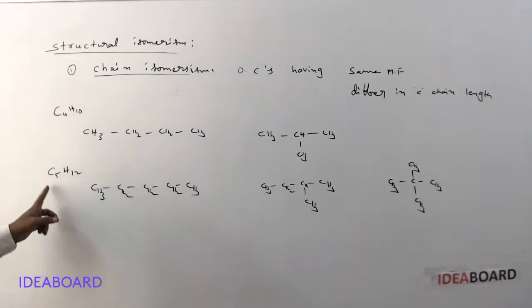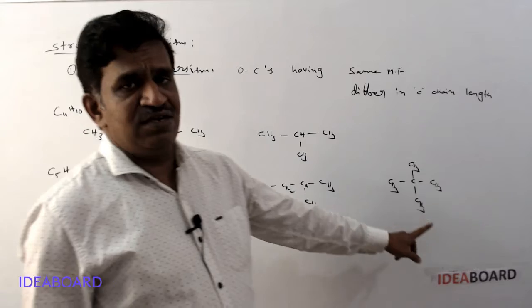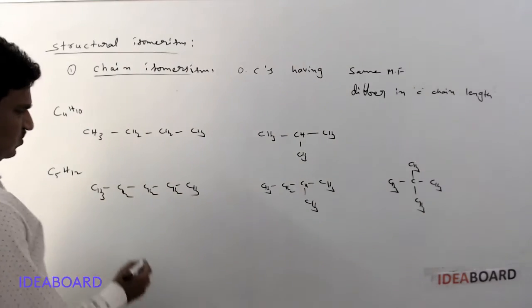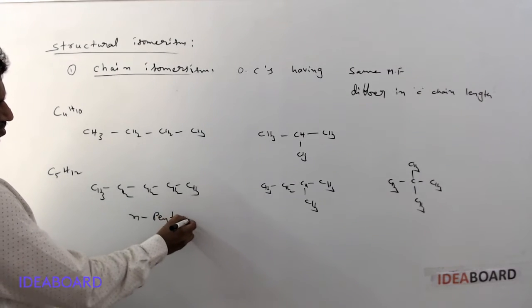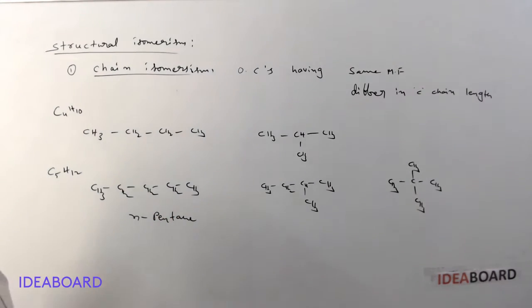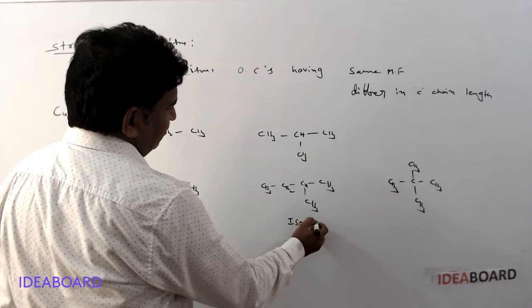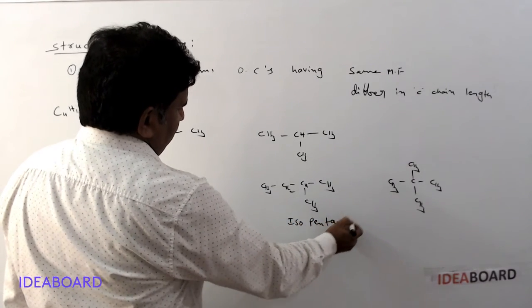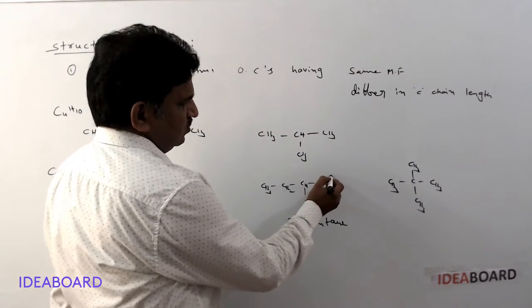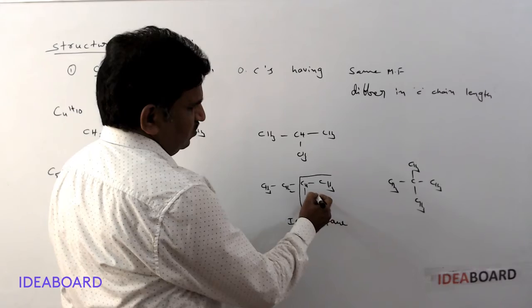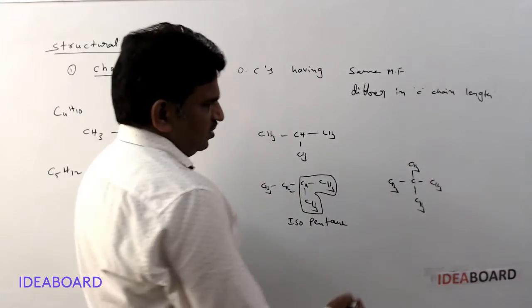So the pentane isomers are n-pentane, isopentane, and neopentane. n-Pentane means a normal, straight-chain pentane. Isopentane has an iso group, and the total carbon atoms are 5, so it is isopentane.